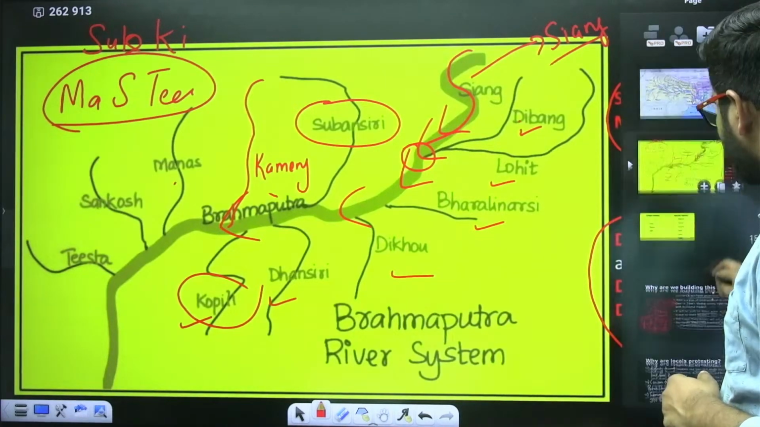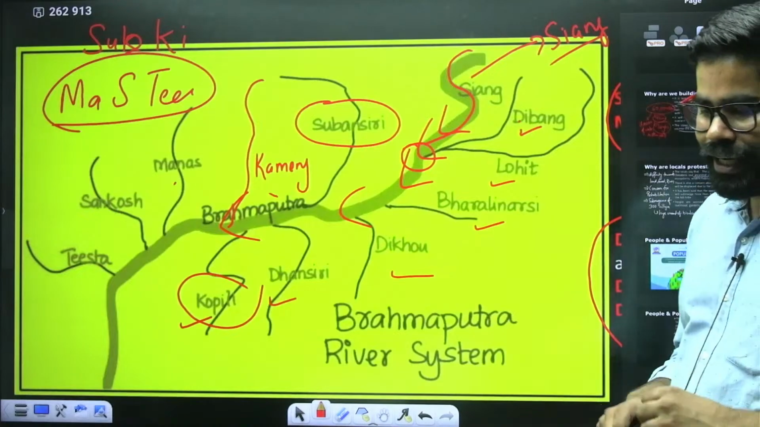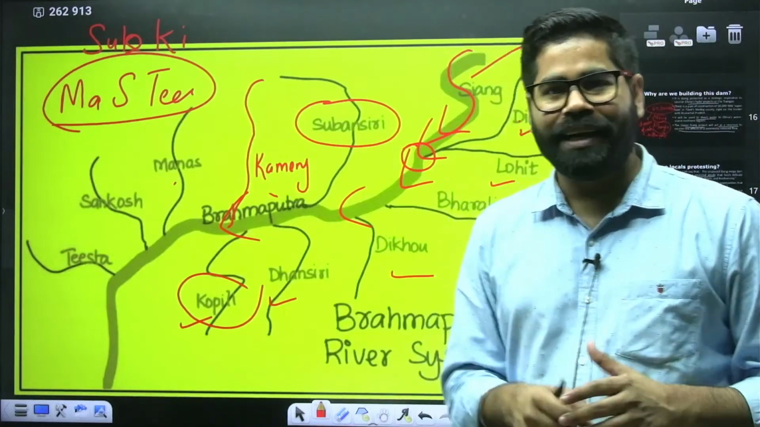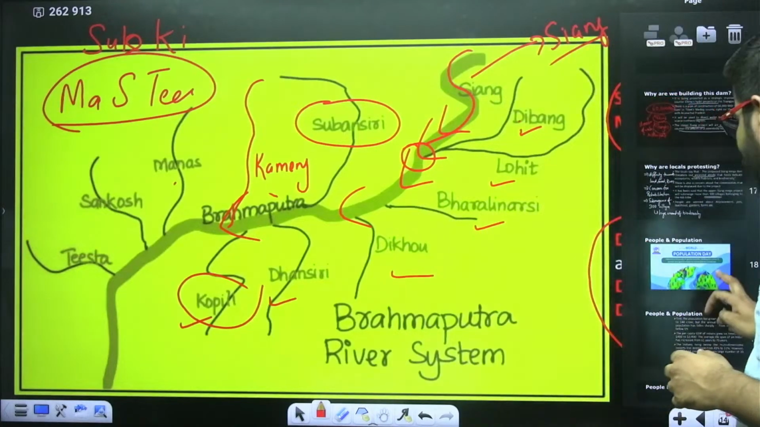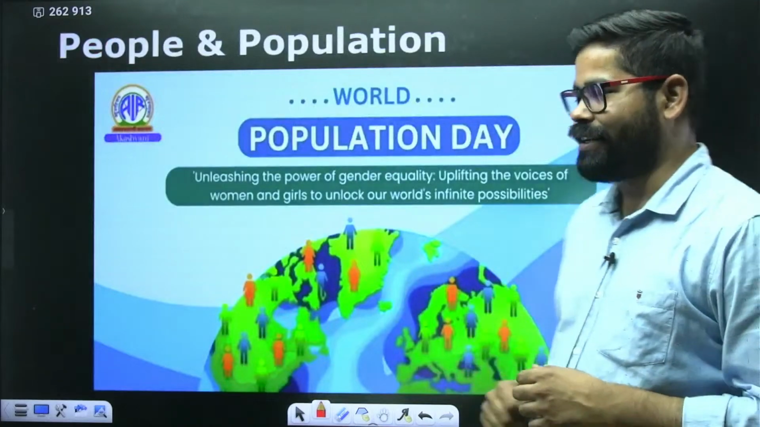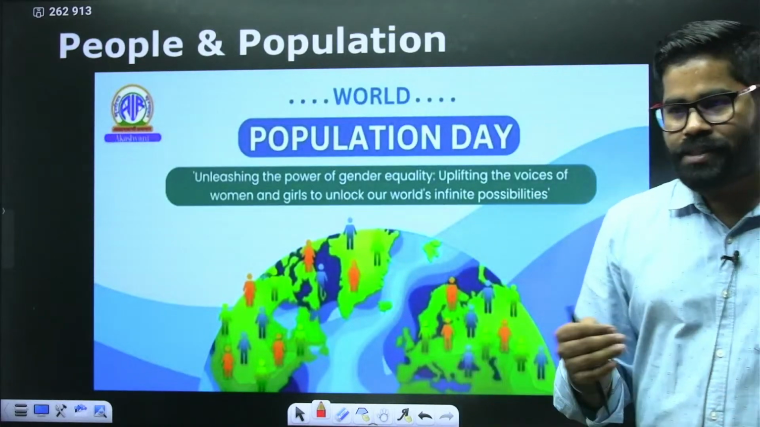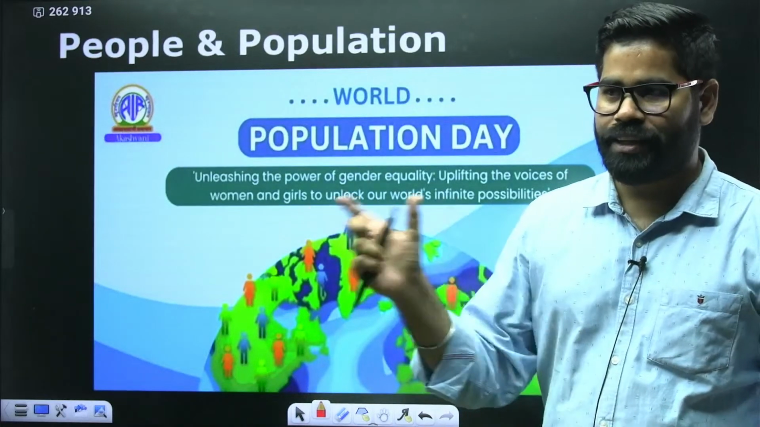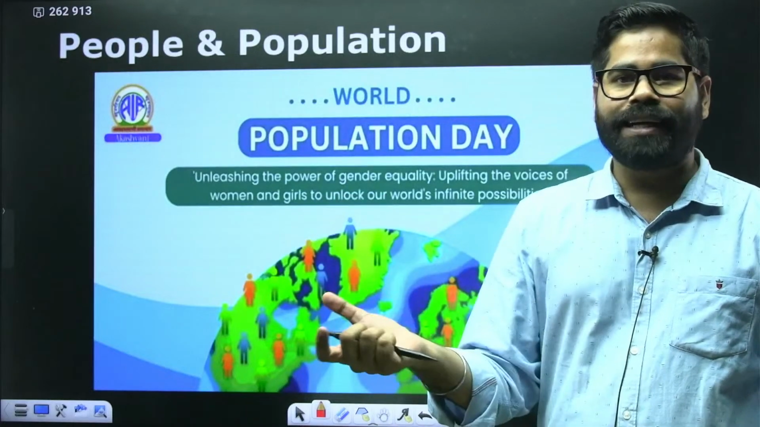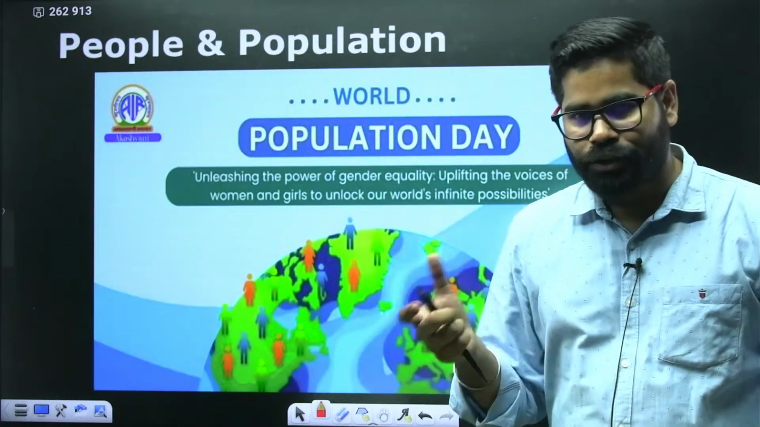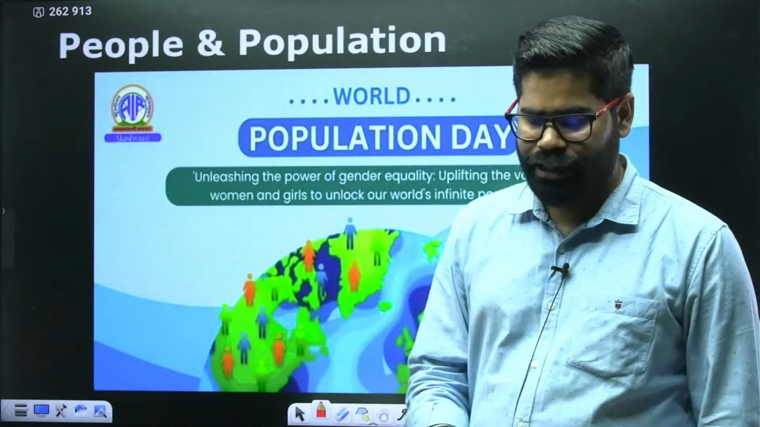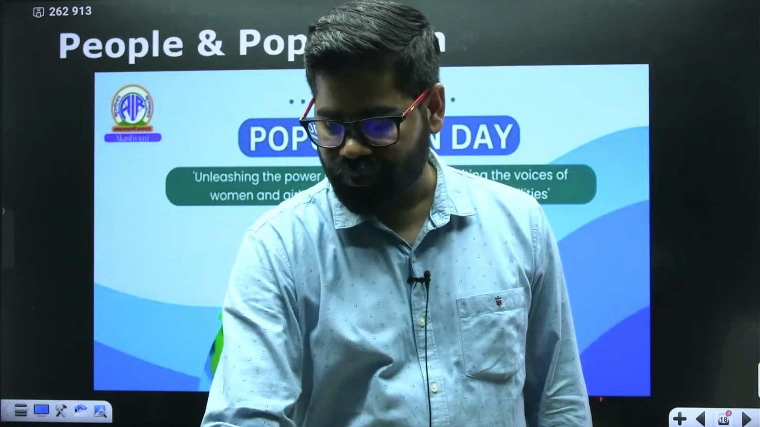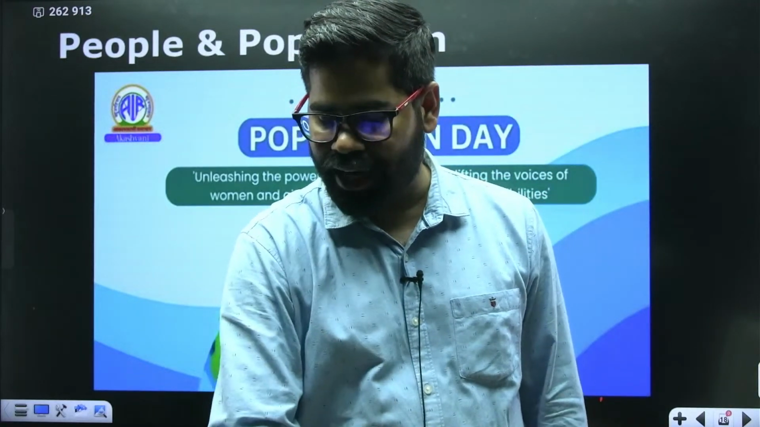Now, coming to the next topic, I told you in the beginning, we have to see some articles all together. If you see the Hindu newspaper today, if you see the 2 pages of it, you will find that there are 3 articles related to this section. So we are combining all these 3 articles here.